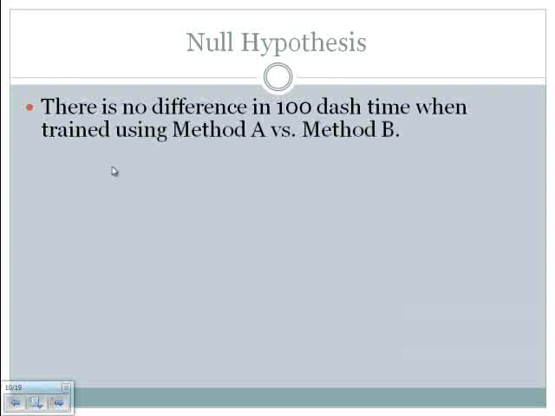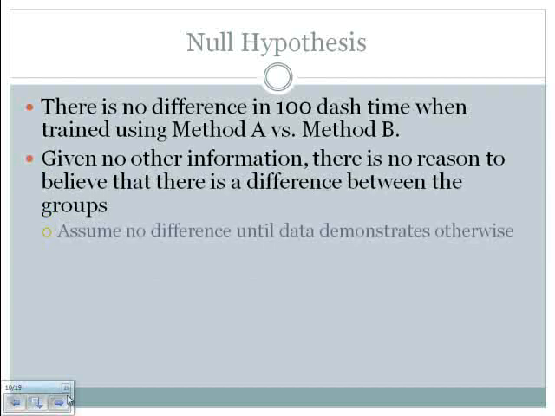So here's a specific example of the null hypothesis. There is no difference in 100-yard dash time when trained using method A versus method B. So again, our dependent variable would be 100-yard dash time. Method A is some form of training. Method B is another form of training. So again, these are the levels of our independent variable. Again, given no other information, we have to believe that there is no difference between the groups. And we assume this to be true until our data demonstrate it.